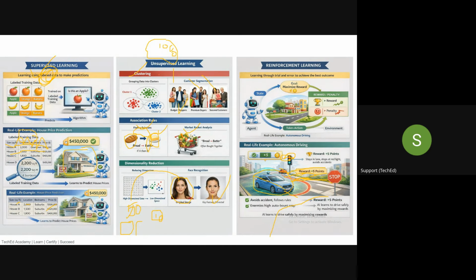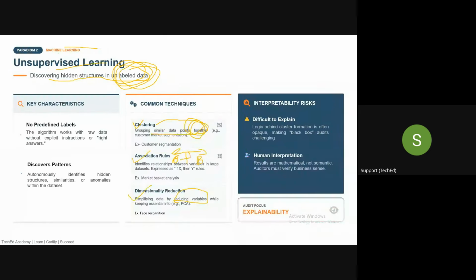Okay. So this is how unsupervised learning works. Now, in unsupervised learning, guys, the most relevant risk is what? Lack of explainability.